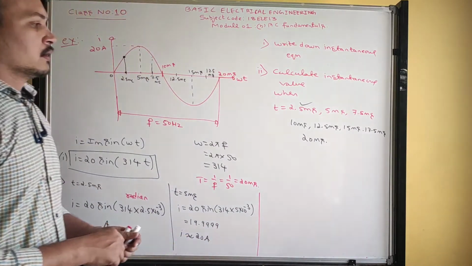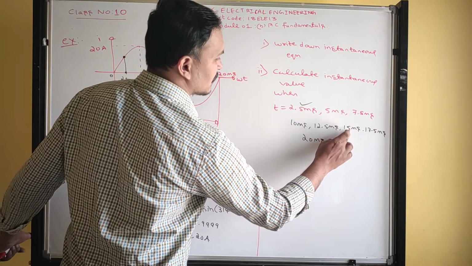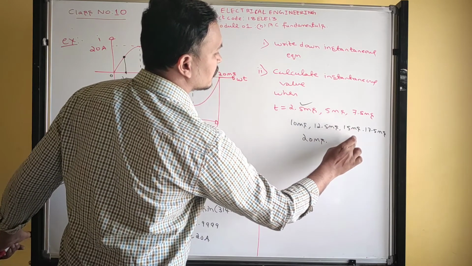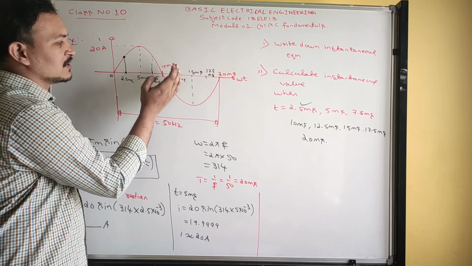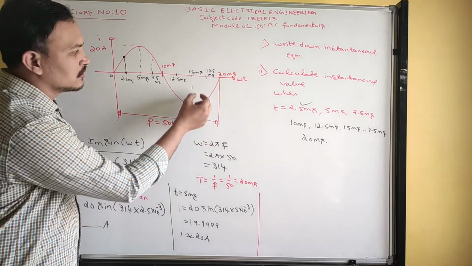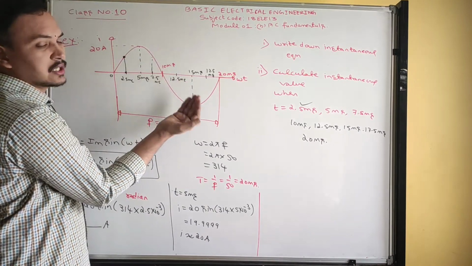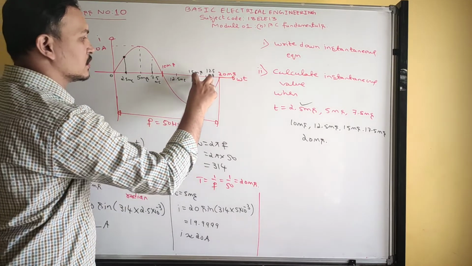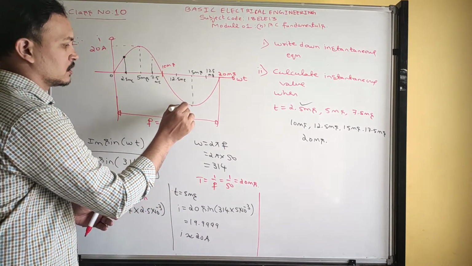Next, now without solving, can anybody say what is the instantaneous value at 15 milliseconds? Yes, 15 milliseconds is here. After 10 milliseconds, the negative cycle starts. 15 milliseconds is here. What is the corresponding value? If it is 20 on one side, what is obviously on the other side? Minus 20.